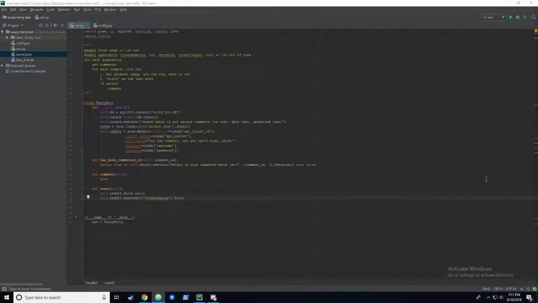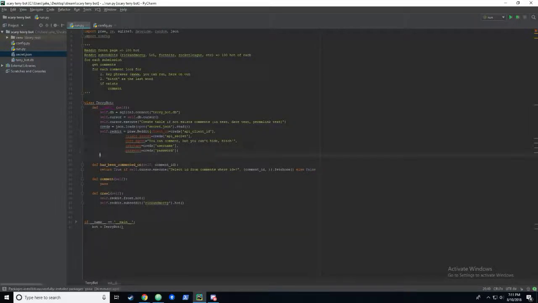So what we're going to want to do is, all right, so now we have the front page and we're going to have these subreddits. So we should probably also create, in our class, a list of pages, right? We're probably going to want to start with the front page.